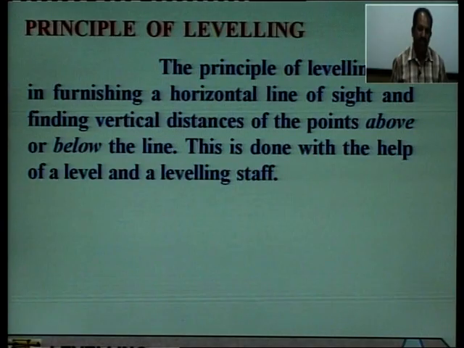The horizontal line of sight is achieved with the help of a level tube.